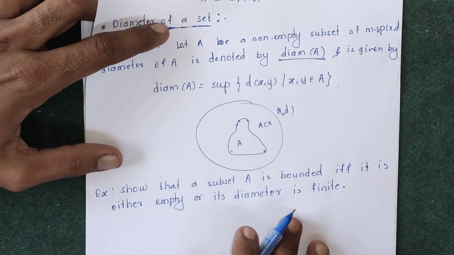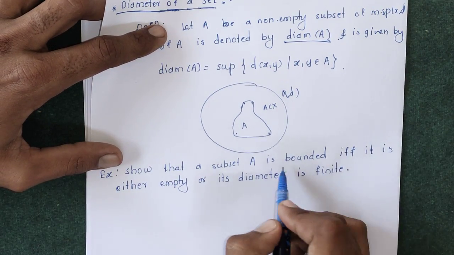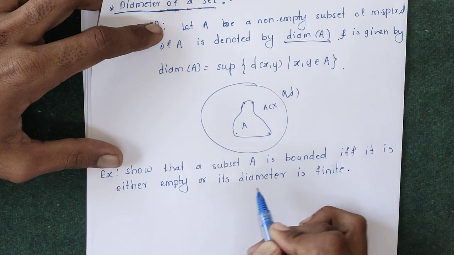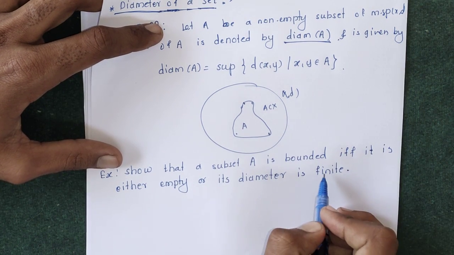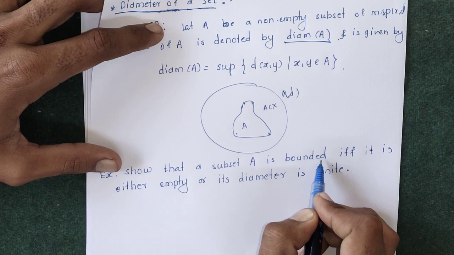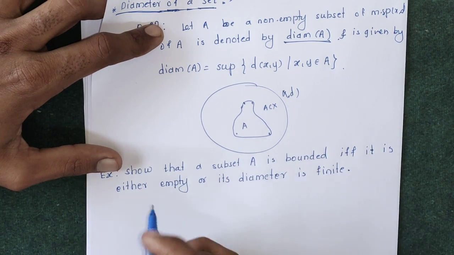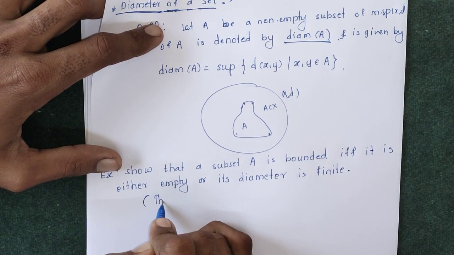This is the standard definition of bounded set. Bounded set means that set is either empty or its diameter is finite. A set A is said to be bounded if it is either empty or its diameter is finite. This is the standard definition.